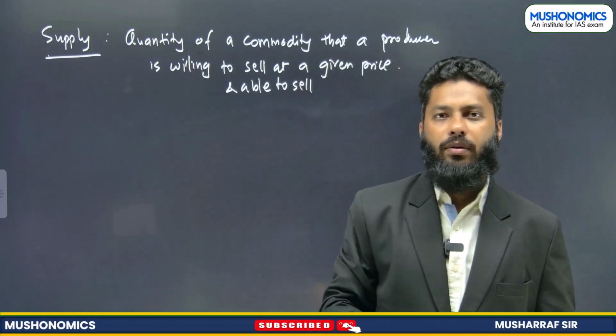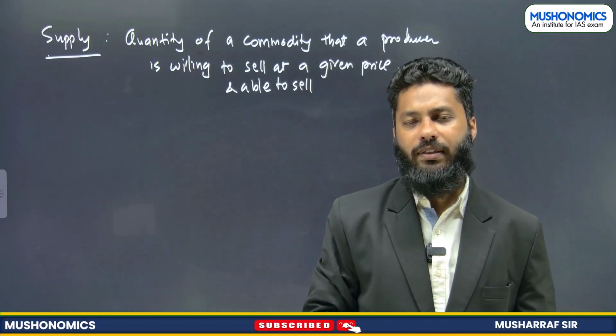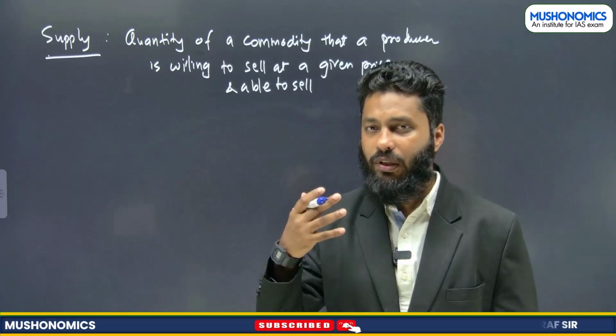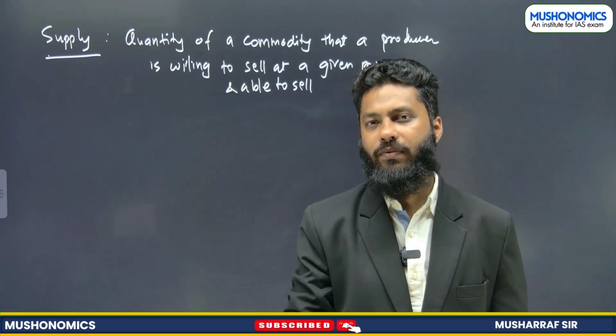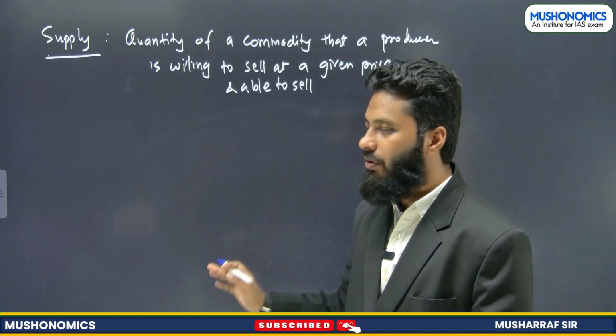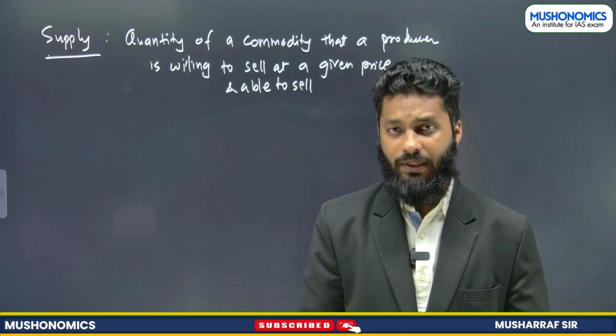This is supply. Now, when we say supply is about quantity of a commodity that a producer is willing and able to sell at a particular price. Now, what do we mean by this?